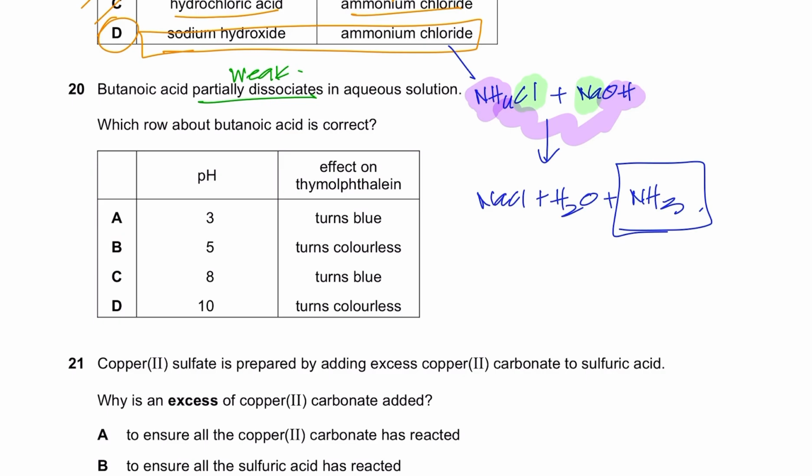It's asking what the pH should be. The pH cannot be 8, the pH cannot be 10, obviously, because 8 and 10 are basic pHs, not acidic pHs. Above 7 is basic, below 7 is acidic. So C and D are wrong. Between A and B, we have to select.